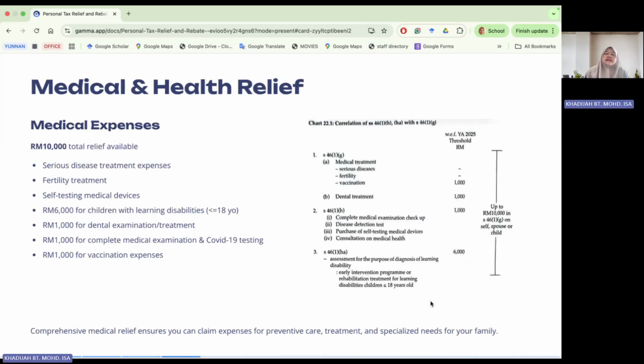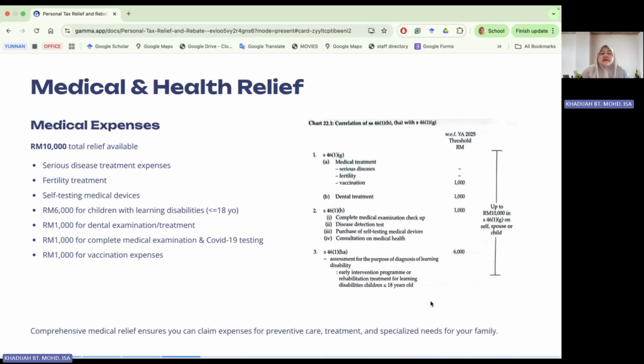The second one is any expenditure incurred for the purpose of medical and health relief of the taxpayer, spouse, and their children. If you incurred it for this purpose, you can claim a maximum of 10,000 ringgit. However, these medical expenses are divided into several items.